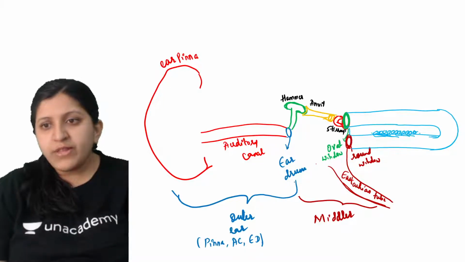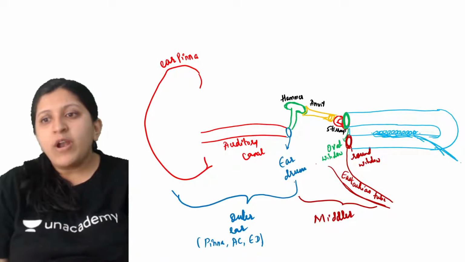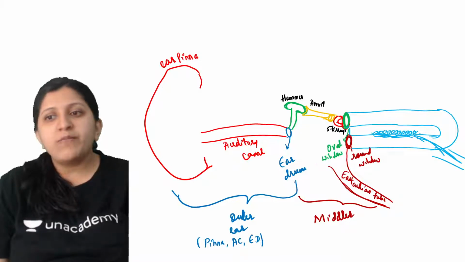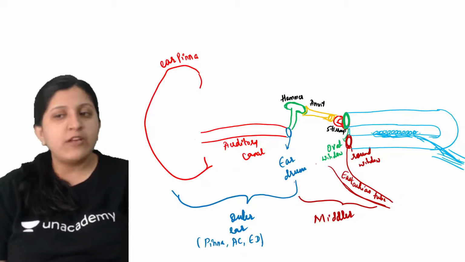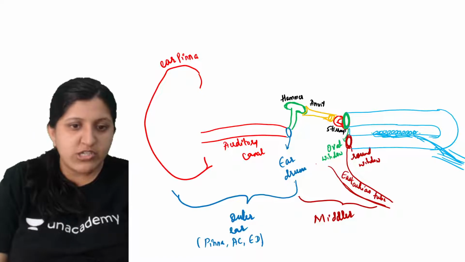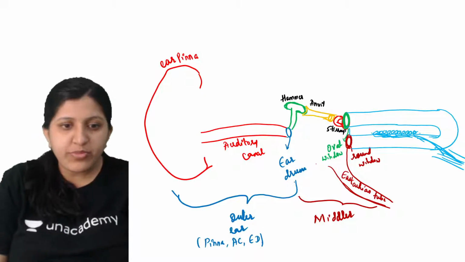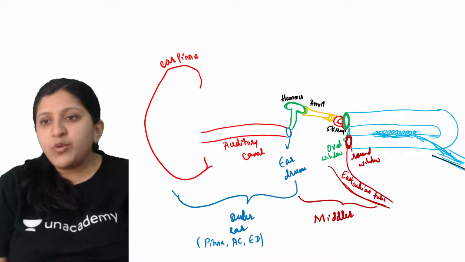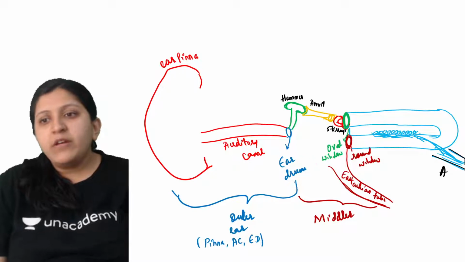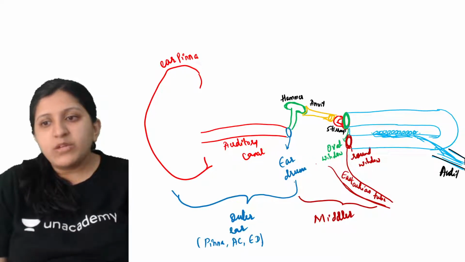All of these axon endings join together and connect with the auditory nerve over here. Let me change the color for the auditory nerve now. Here you will find the auditory nerve, which is connecting to the brain.